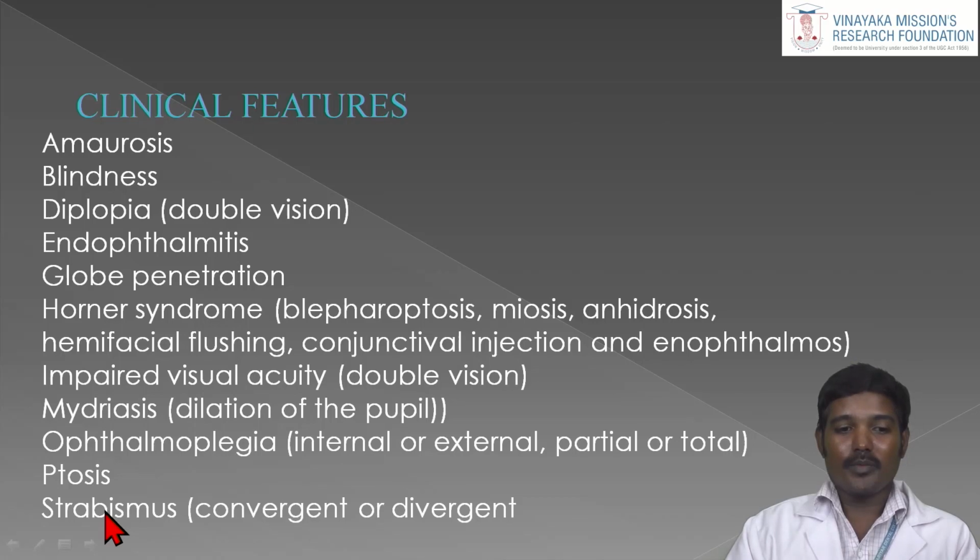So what are the clinical features? The patient may have amaurosis, blindness, sometimes diplopia, endophthalmitis, globe penetration, Horner syndrome. The patient has blepharoptosis, miosis, anhidrosis, hemifacial flushing, conjunctival injection, enophthalmos, impaired visual acuity, and mydriasis, which is dilation of the pupil. There is ophthalmoplegia, internal or external, partial or total. The patient may have ptosis or strabismus, which may be convergent or divergent. These are the features the patient has.